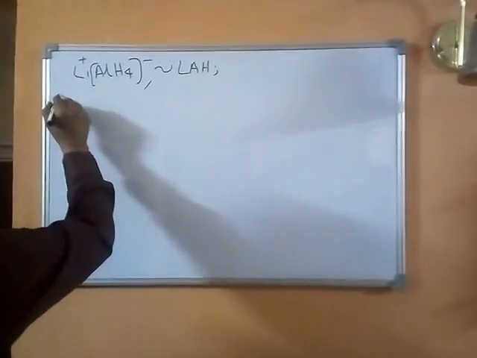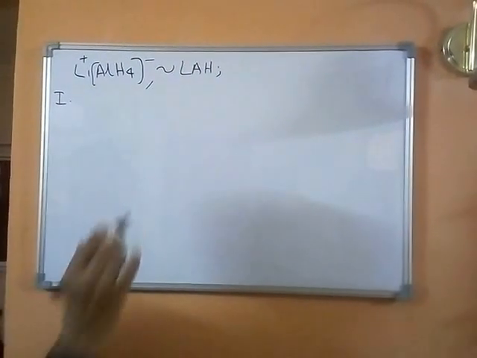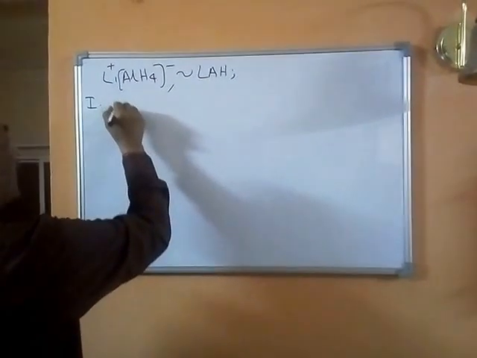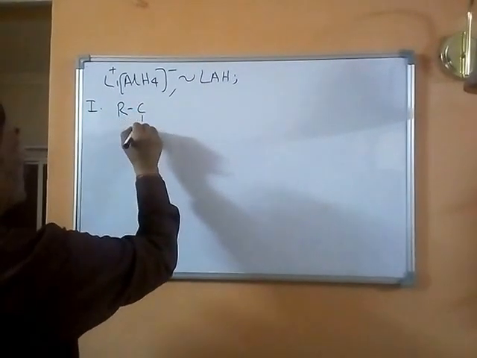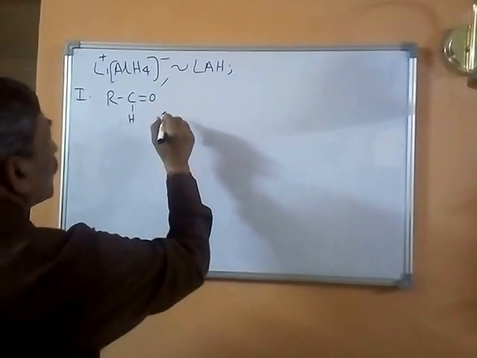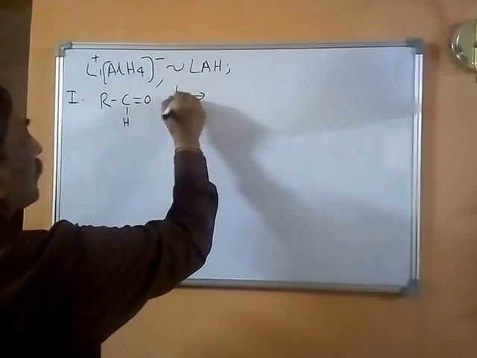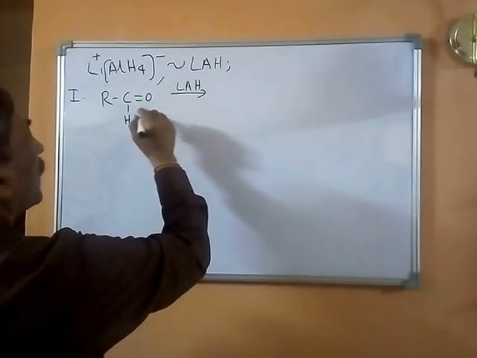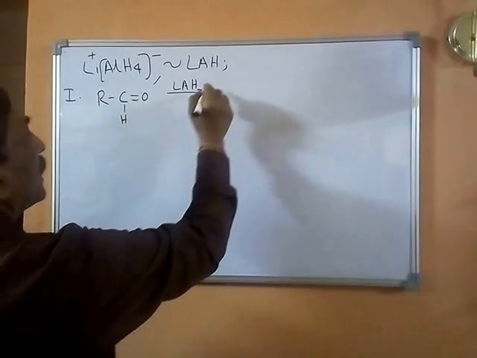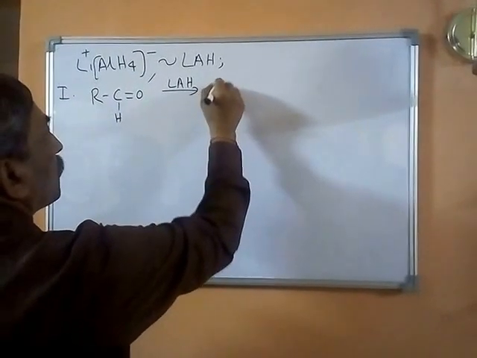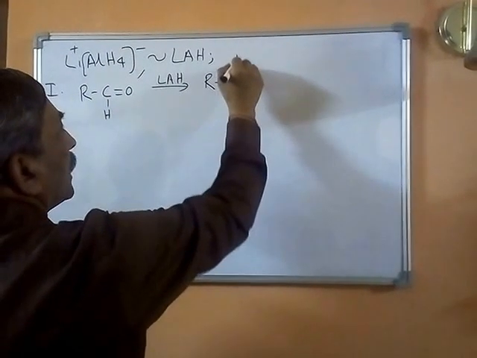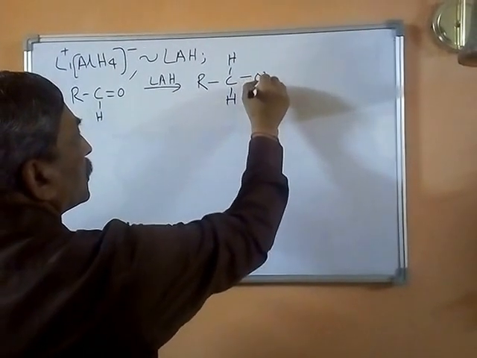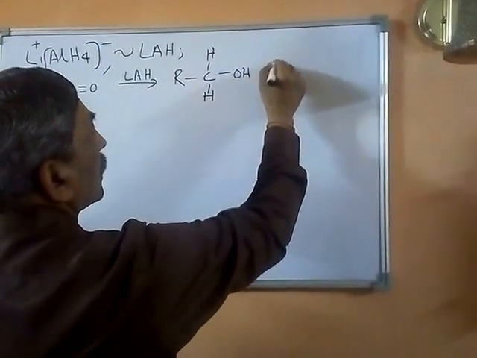As a first case, let us consider the reduction of aldehydes and ketones. Let's write an aldehyde, RCH double bond O. This, in the presence of lithium aluminum hydride, can transfer a hydride ion to the carbonyl and therefore can result in the formation of RCH2OH,